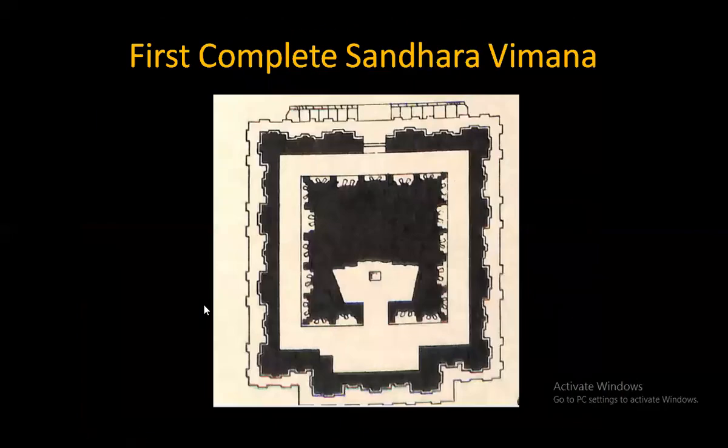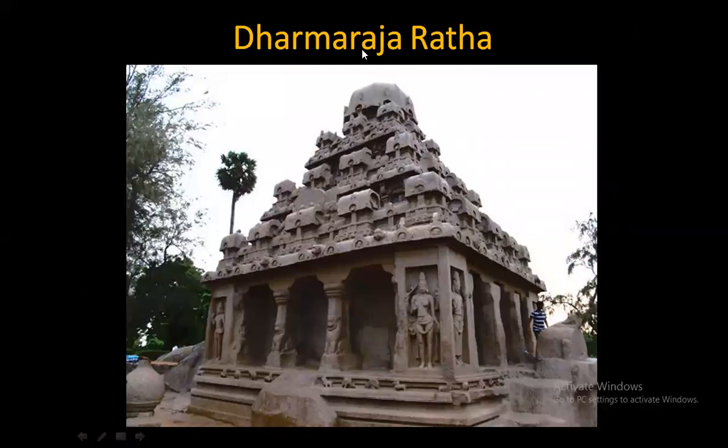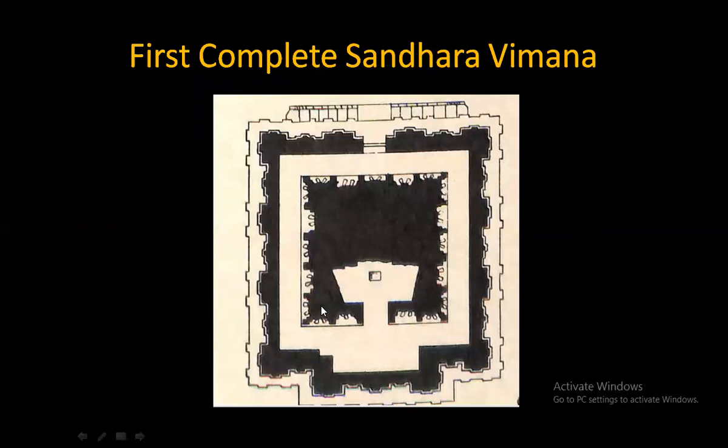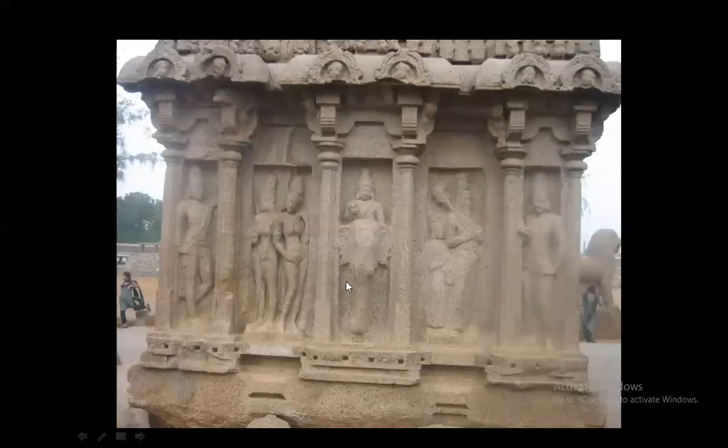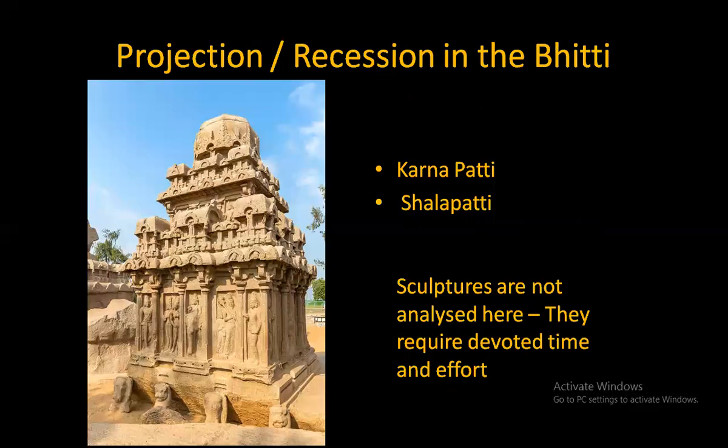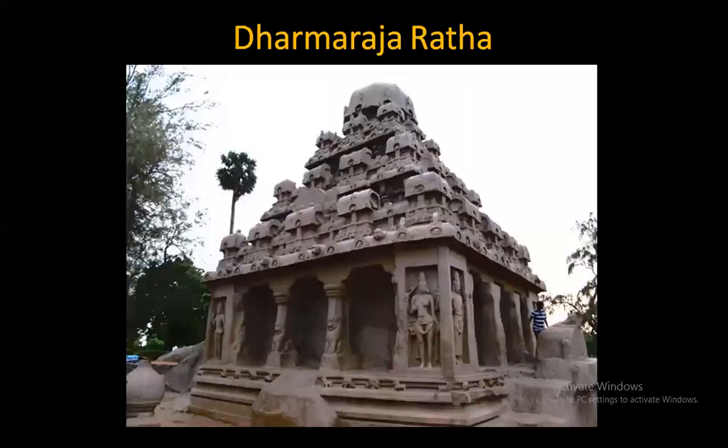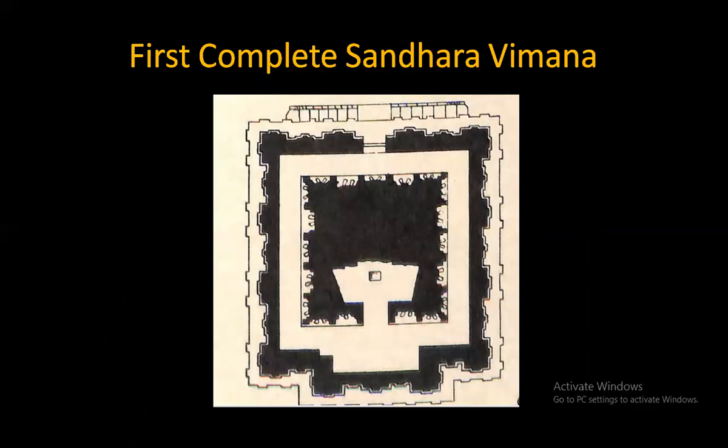But in the Dharmaraja Ratha plan, if you see, the circumambulation path is inside the Vimana itself. Inside the superstructure itself, one person can enter, do a good Pradakshinam and come. Therefore, this type of Vimana is called Sandhara Vimana. When this is not there, as in Arjuna Ratha, it is called Nirandhara Vimana. When a Pradakshina Patha is not there, it is called Nirandhara Vimana. When it is there, it is called Sandhara Vimana.